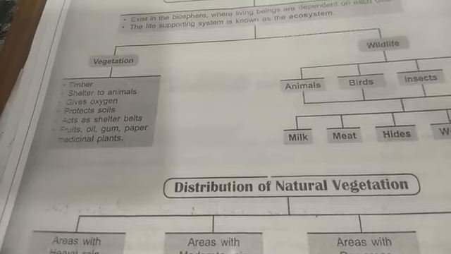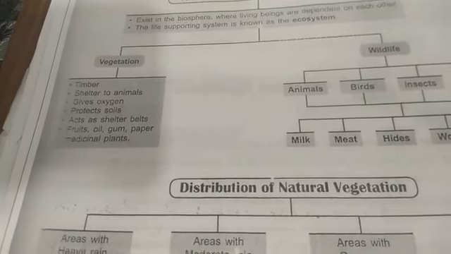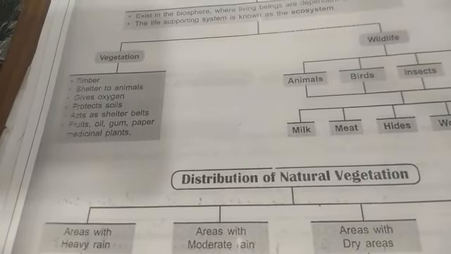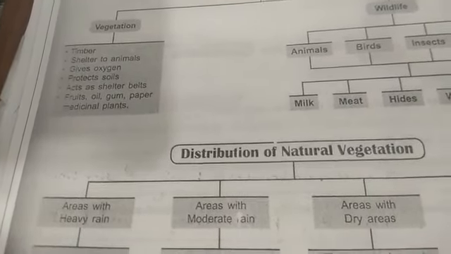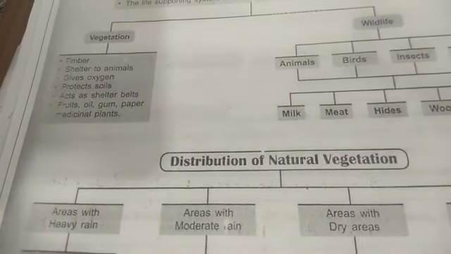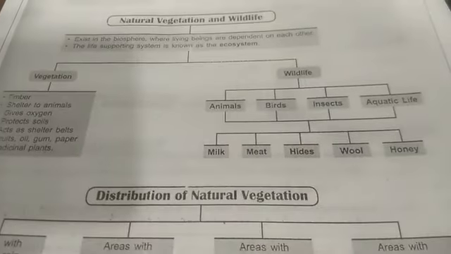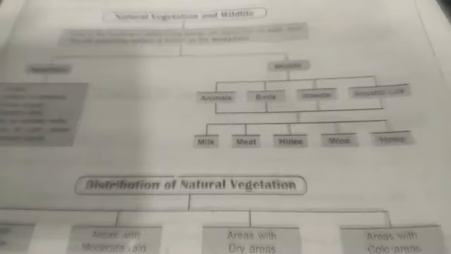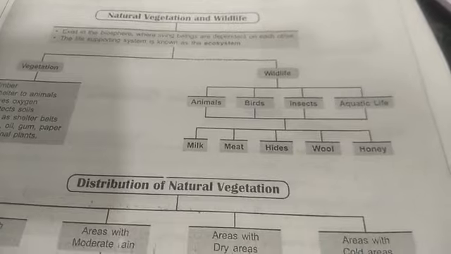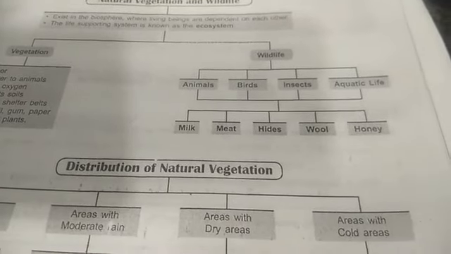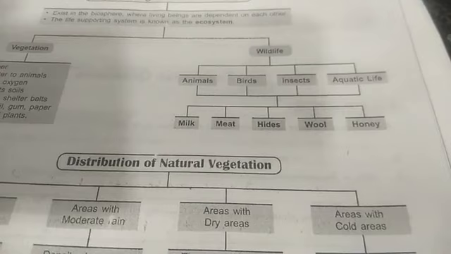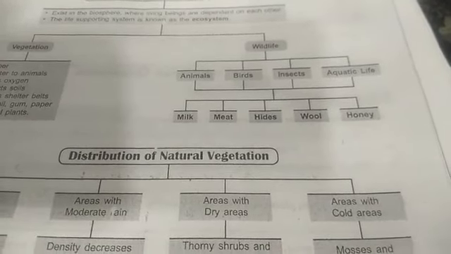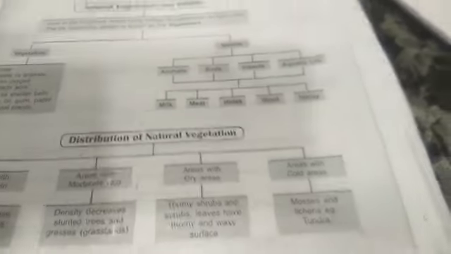Vegetation, what does it provide? Timber, shelter to animals, gives oxygen, protects soils, acts as shelter belts, provides fruit, oil, gum, paper and medicinal plants. So vegetation provides these many things to us. What does wildlife provide and in what categories are they divided? Wildlife is divided on the basis of animals, birds, insects and aquatic life. So they provide us milk, meat, hides, wool and honey.